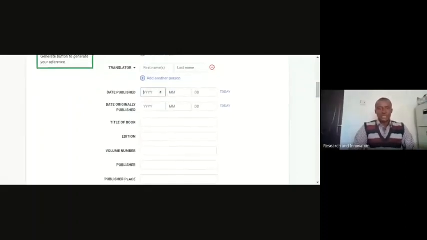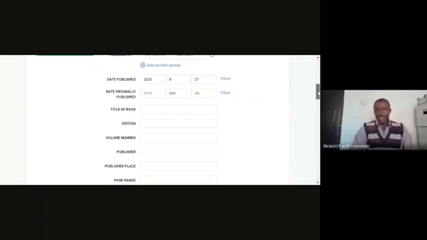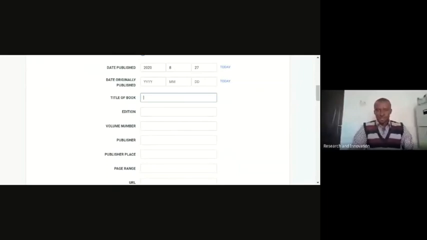Publication: where was it published? The book was published in 2020. Which month? August. And of course, the day, if you like, you can leave it, but let me say the book was published today, so that makes it easier. Date originally published is not applicable, so I can skip that. Title of book, maybe the book is Introduction to Teaching Profession.